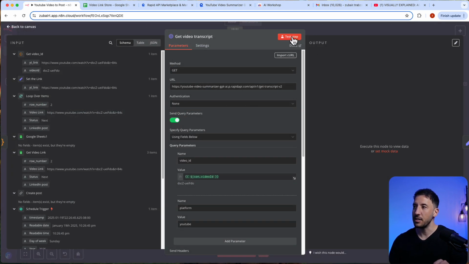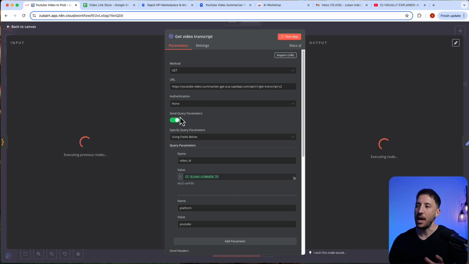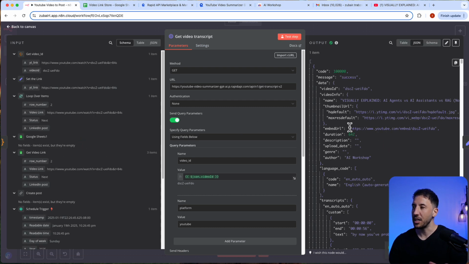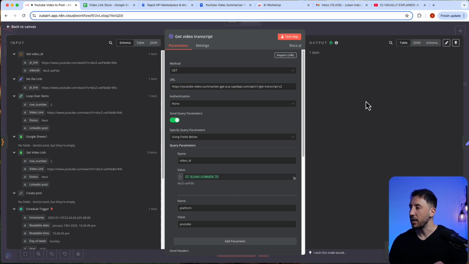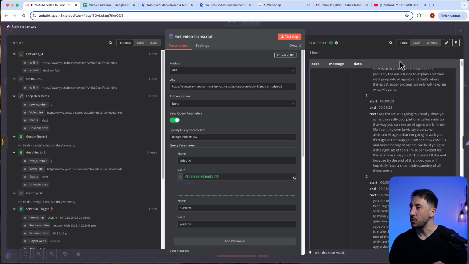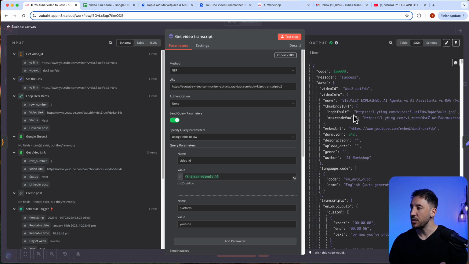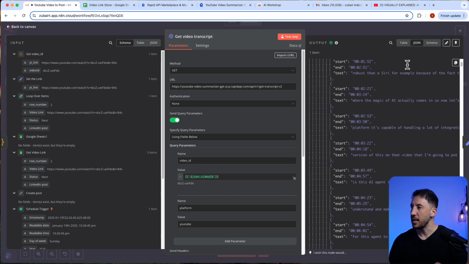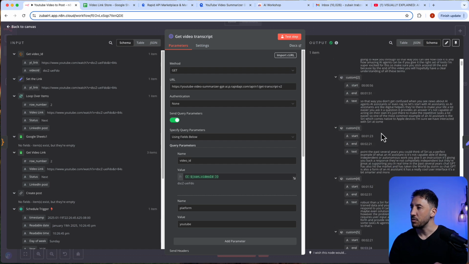So let's go ahead and test this out, because this is going to reach out to this API, and it's going to grab all of the transcript from that particular video. And there you go. As you can see right here, all of that transcript got grabbed. So if I go to the JSON file, you can see all of the text here, and probably through schema will be better. There you go.